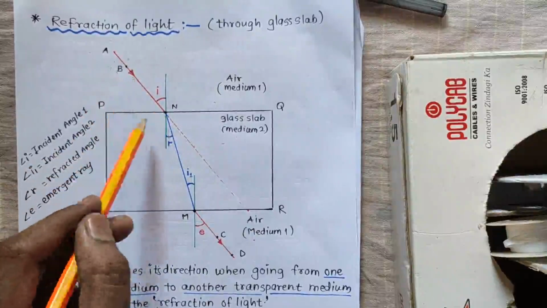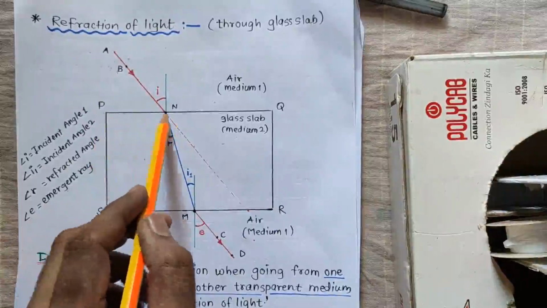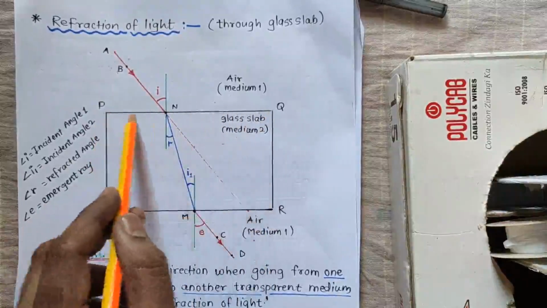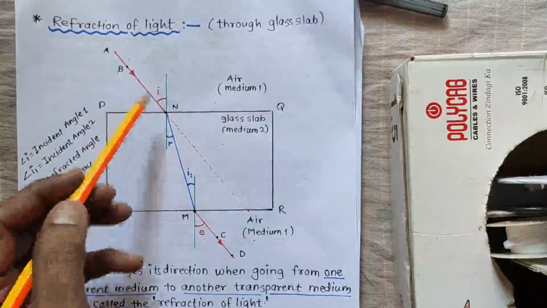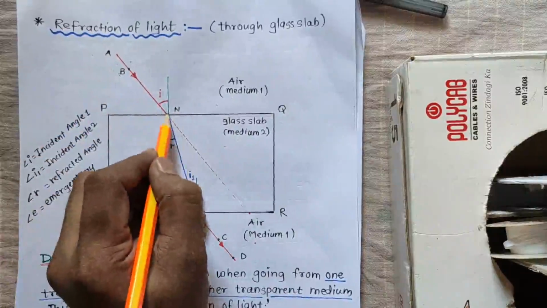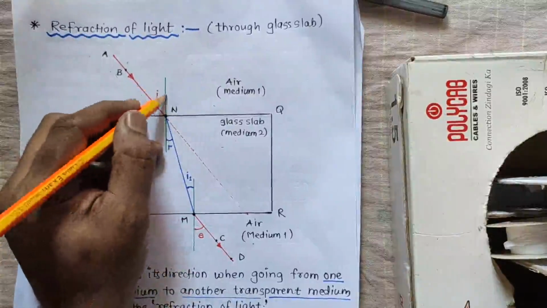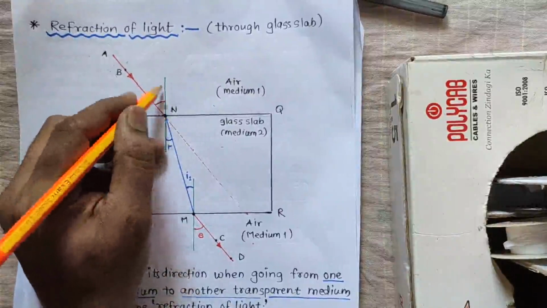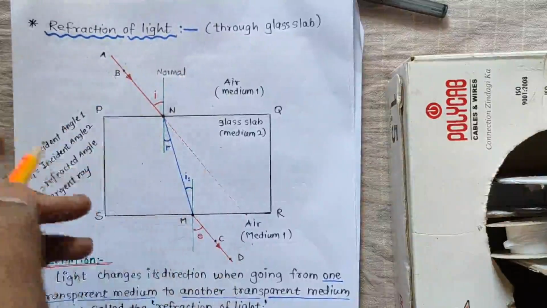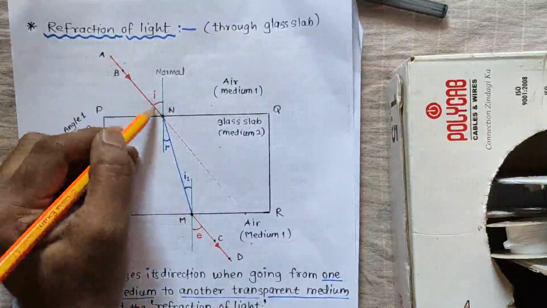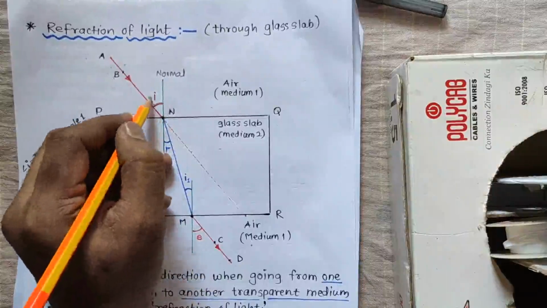Now once it reaches the glass slab and touches the edge of the glass slab, the edge of the glass slab is PQ. At PQ, this incident ray which is coming from the air touches PQ at a point N. If I draw a perpendicular line at N, we call it a normal. So this is the normal. This incident ray makes an angle with the normal, that is the incident angle.